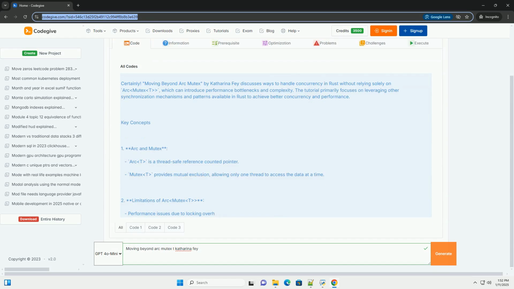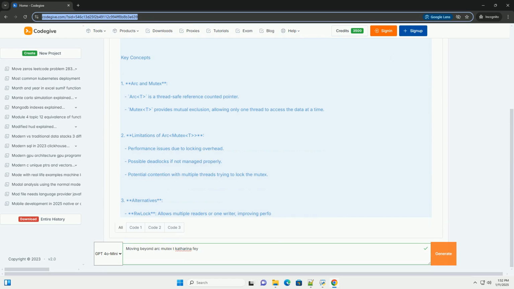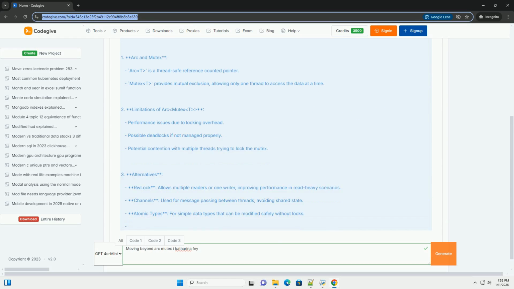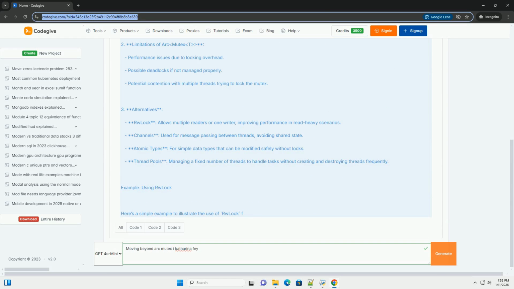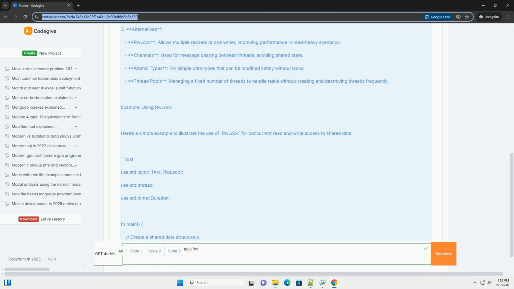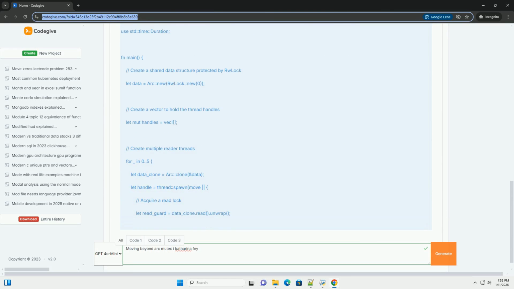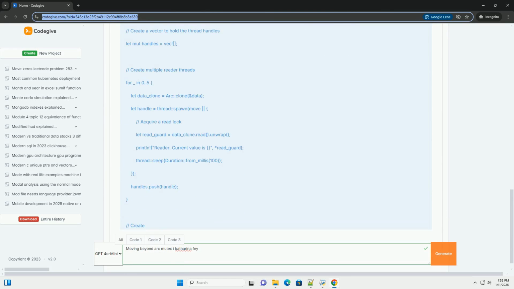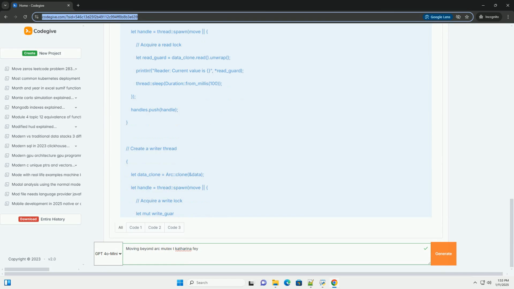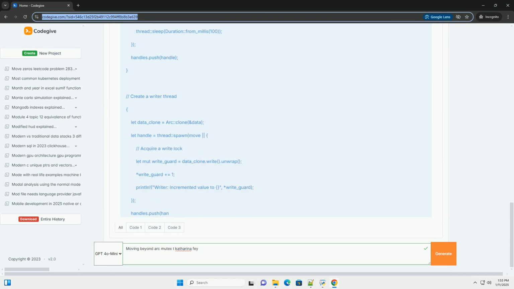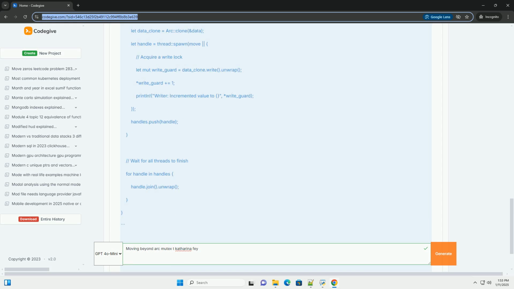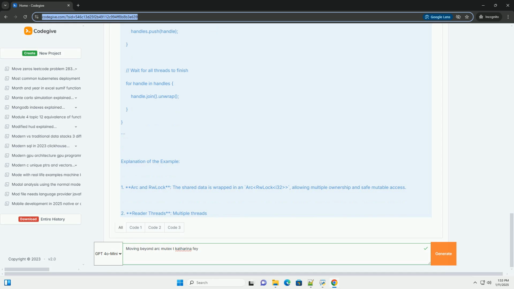Certainly. Moving Beyond Arc<Mutex> by Katharina discusses ways to handle concurrency in Rust without relying solely on Arc<Mutex>, which can introduce performance bottlenecks and complexity. The tutorial primarily focuses on leveraging other synchronization mechanisms and patterns available in Rust to achieve better concurrency and performance.